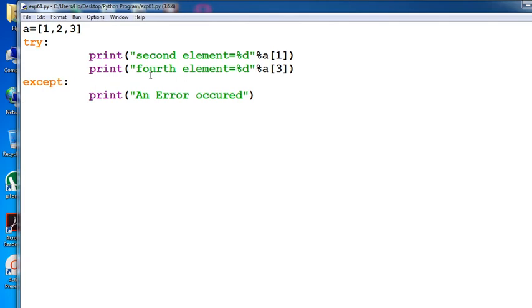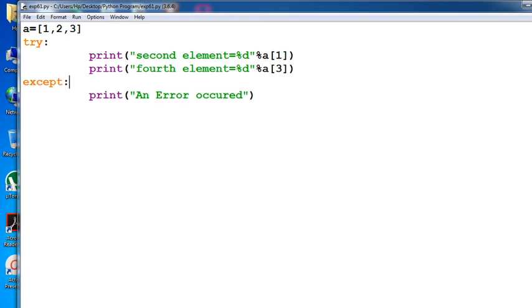Okay, again see, what is your program? You define a equal to 1, 2, 3 elements. In the try block you have a print statement: second element %d, that means %a[1], whatever index is defined here, a[1], that means you want to display your second element, that is a 2. In the next line you want to display the fourth element, %a[3]. That means the fourth element is not available here, so it automatically jumps to the except block, and the error occurs.